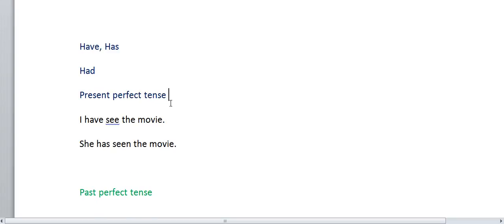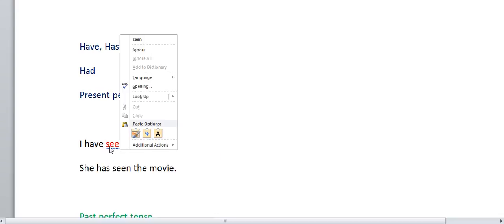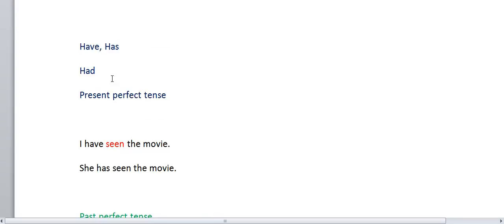See, what is the verb here? Here we have used see. It will ask for a correction. Just we can do it, and it will come as seen. How will it recognize? After have, we have to use the last form of the verb. See, saw, seen. This is the third form. The third form of the verb we have to write here.